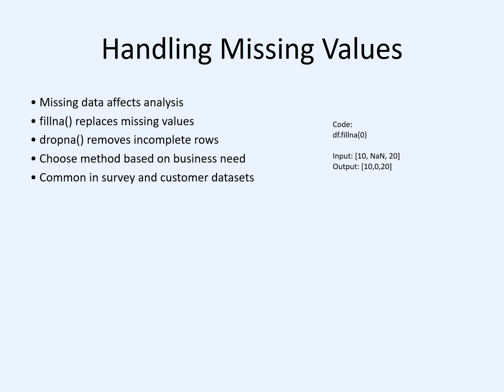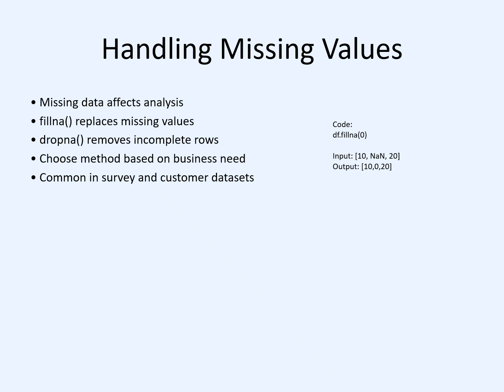Pandas provides two commonly used functions for handling missing data. The fillna function is used to replace missing values with a specific value. For example, we can replace missing values with 0, the mean value, or any suitable value based on the requirement. The dropna function is used to remove rows or columns that contain missing values. The choice between filling or removing missing data depends on the business requirement and the importance of the missing information.